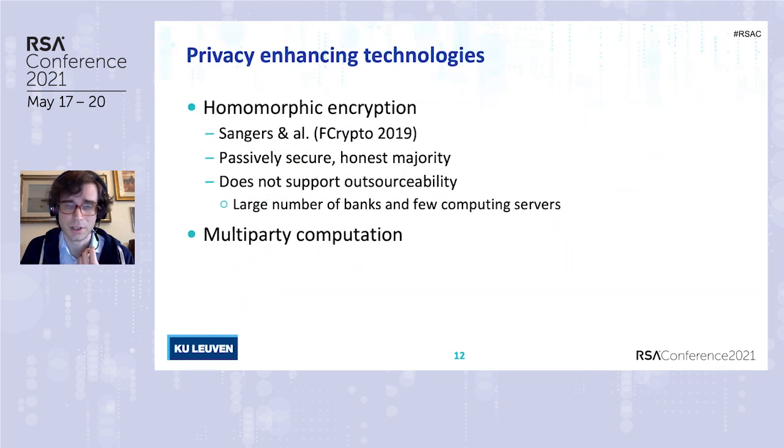The answer comes from privacy-oriented cryptographic techniques like homomorphic encryption or multi-party computation. A paper from 2019 proposed a solution based on homomorphic encryption, but it had some drawbacks like a low level of security, and the very design of the scheme didn't allow parties to outsource the computation. They had to stay online for the whole computation. So in this work, we propose a protocol entirely based on multi-party computation that aims to solve all these problems.